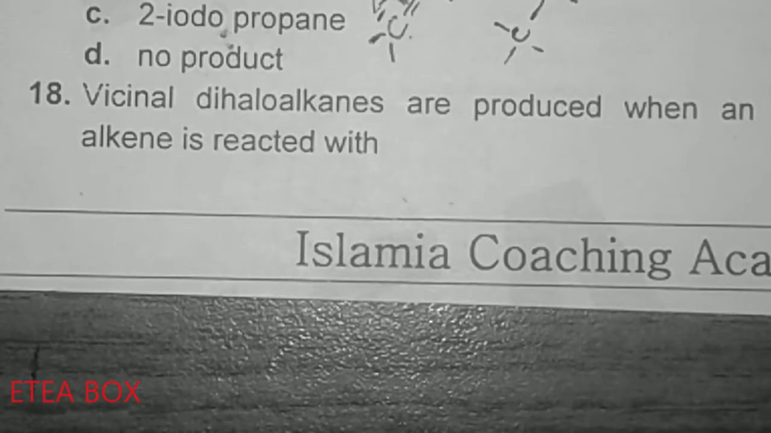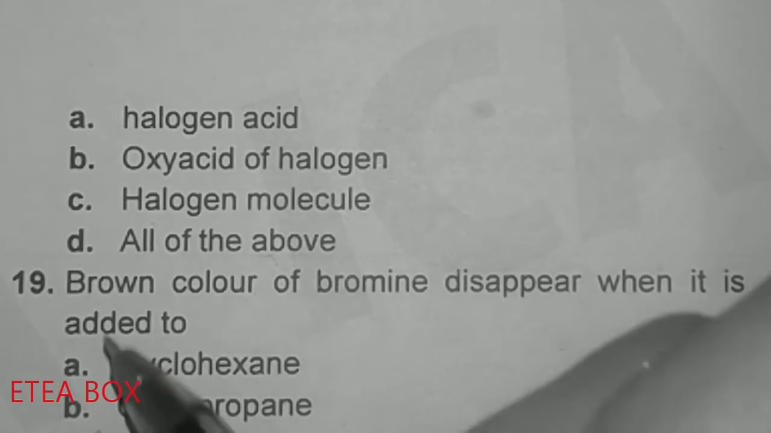Vicinal dihaloalkanes are produced when an alkene is reacted with a halogen. Now we know that when we do halogenation of an alkene, vicinal dihaloalkane will be produced. Look at option C, it is correct.